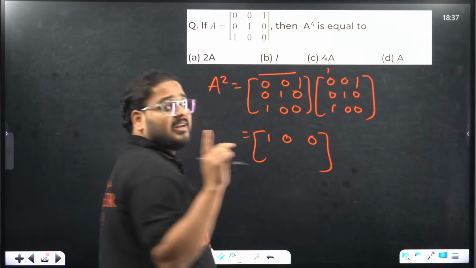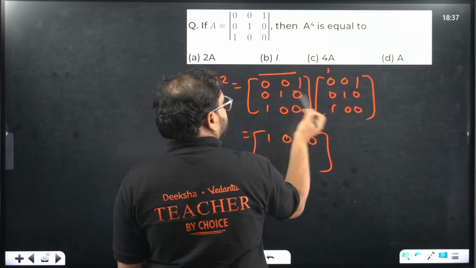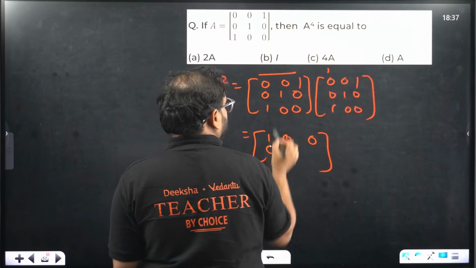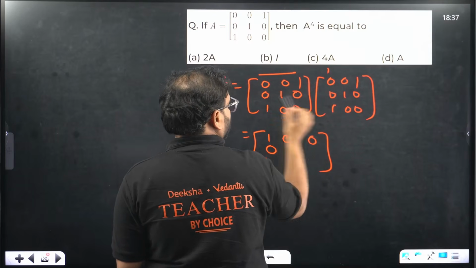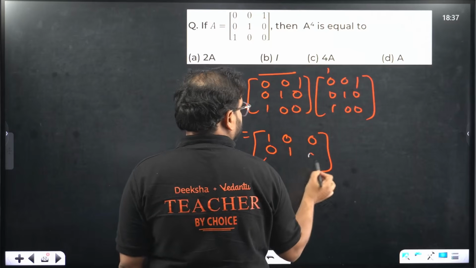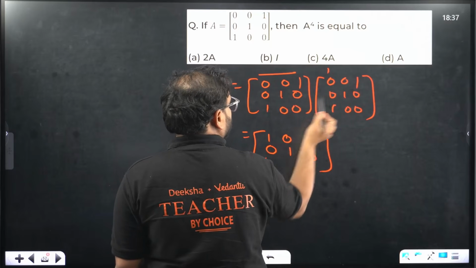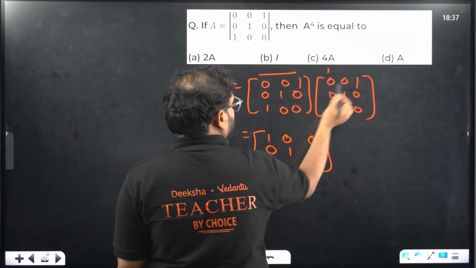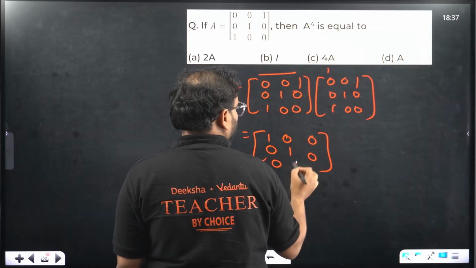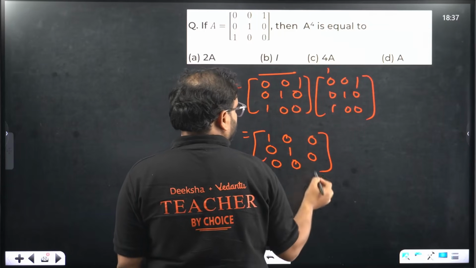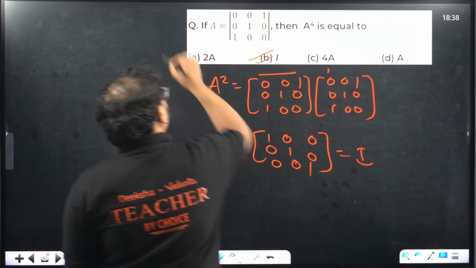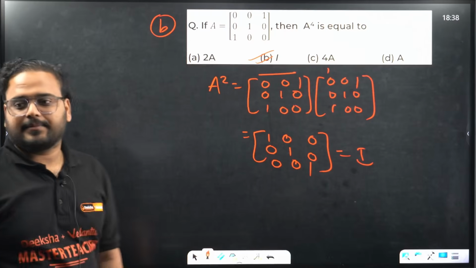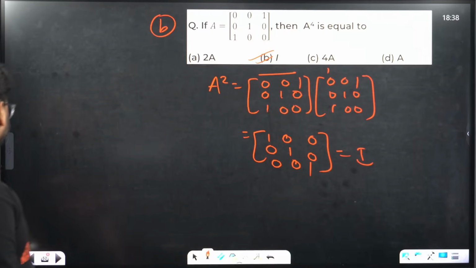Only when both are 1, then it becomes 1. 0, 1, 0. 1, 0, 0. So this is 1. This is coming as the identity matrix. Option is B. Clear, right? Clear now? Have a look. Okay, this is the question.